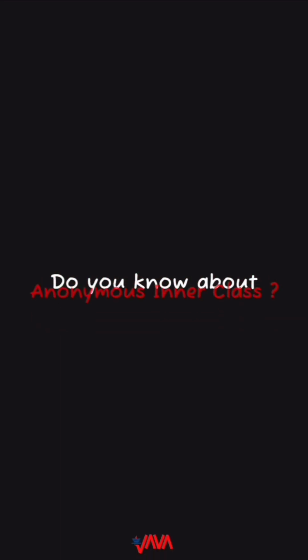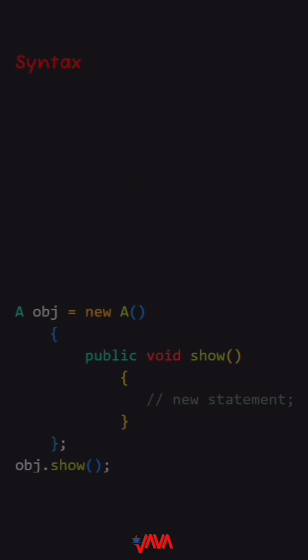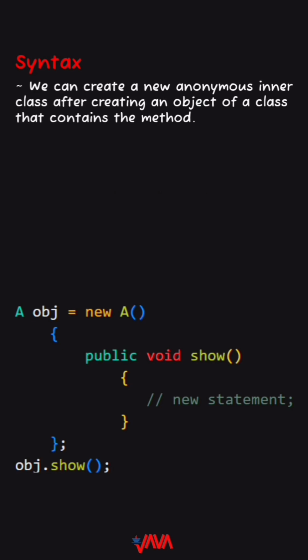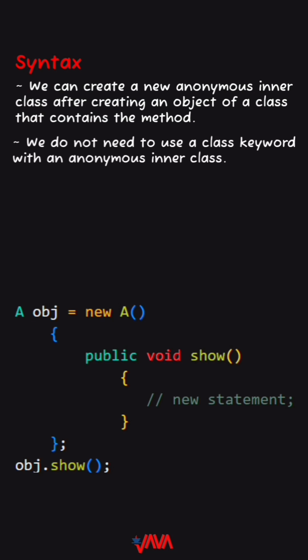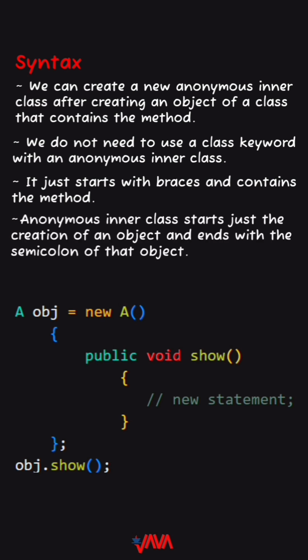Do you know about anonymous inner class? An anonymous inner class in Java is a type of inner class that doesn't have a name. It is used to define and instantiate a class simultaneously, and is often used for implementing interfaces. Syntax of anonymous inner class: we can create a new anonymous inner class after creating an object of a class that contains the method. We do not need to use a class keyword with an anonymous inner class. It just starts with braces and contains the method. An anonymous inner class starts at the creation of an object and ends with a semicolon for that object.